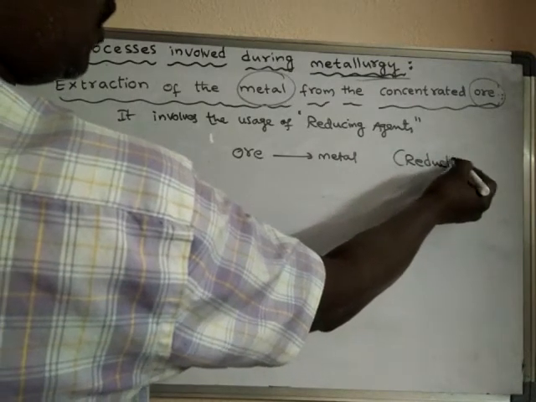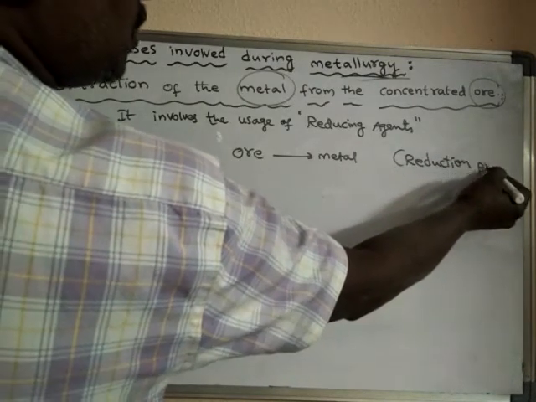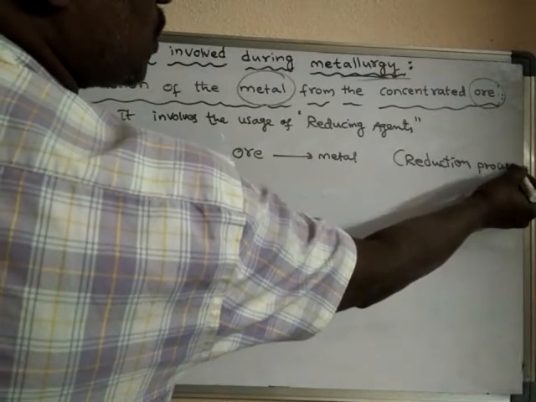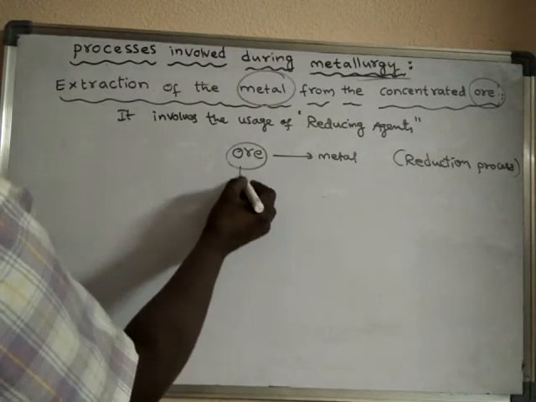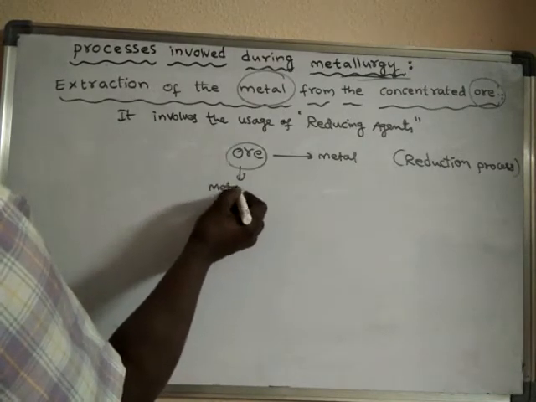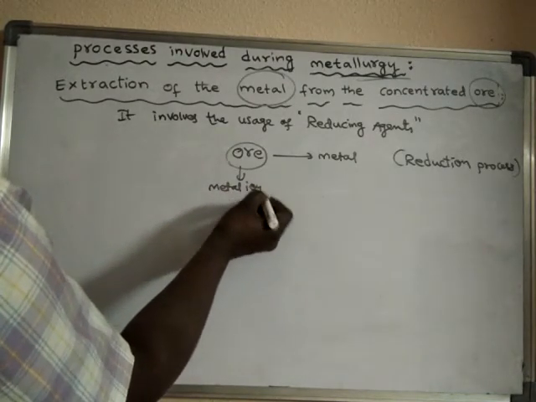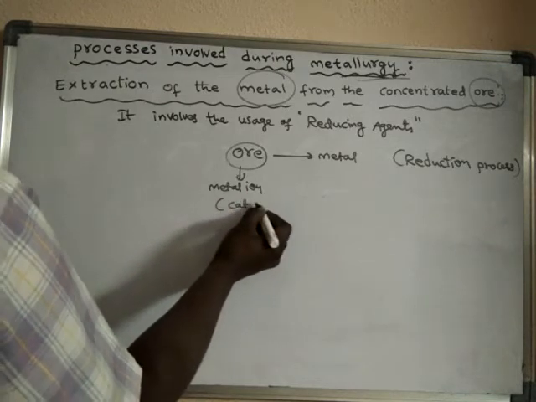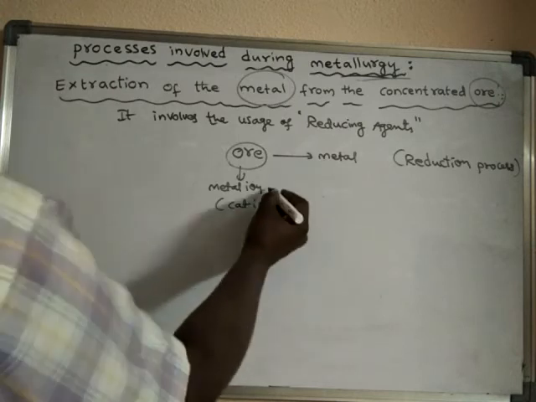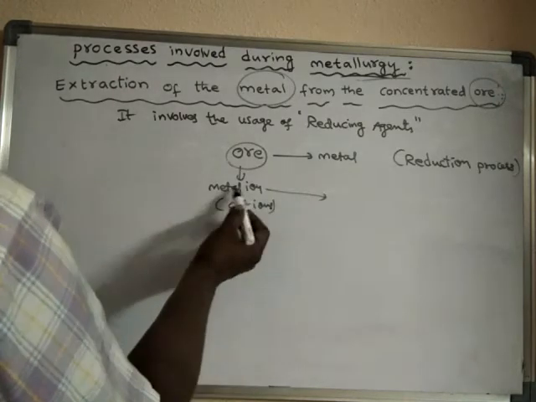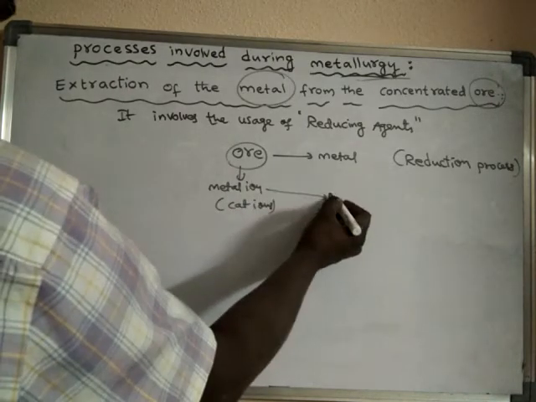Because inside the ore, the metal is present in the form of metal ion. Metal ions are always cations. So from the metal ion in the ore, it is converted into metal.